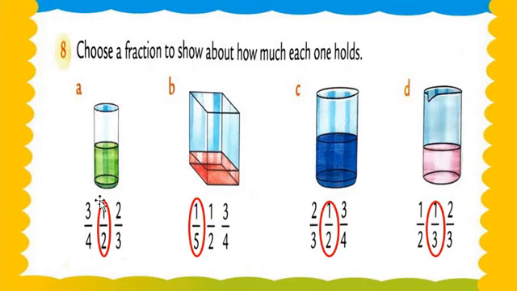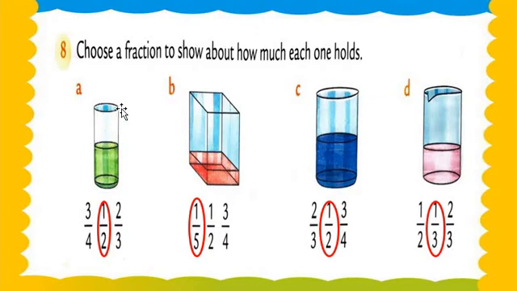See here, how much of the first jug is filled with green color? Greenish color. See, it is half, not full.